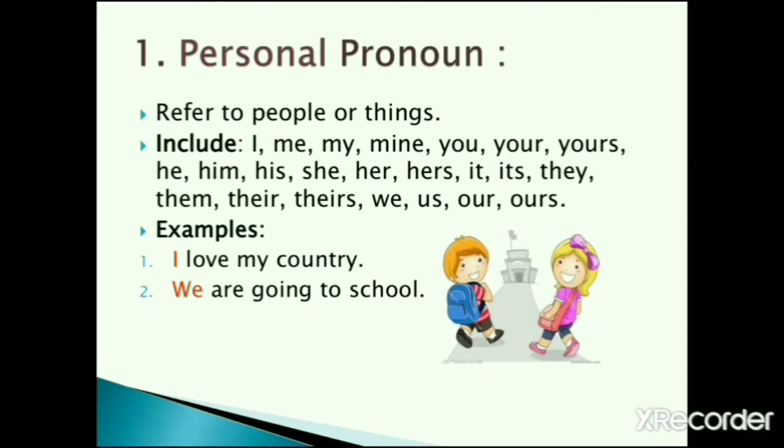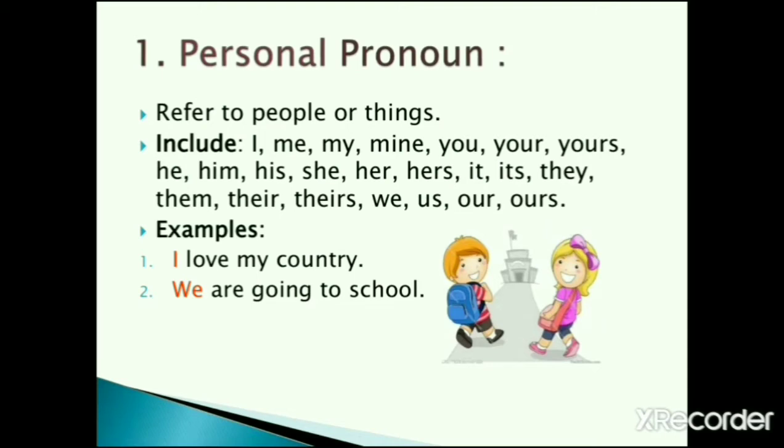For example, I, me, my, mine, you, your, yours, he, him, his, she, her, hers, it, its, they, them, their, theirs, we, us, our, ours. All these are personal pronouns.